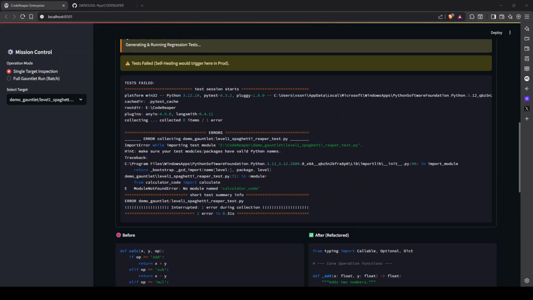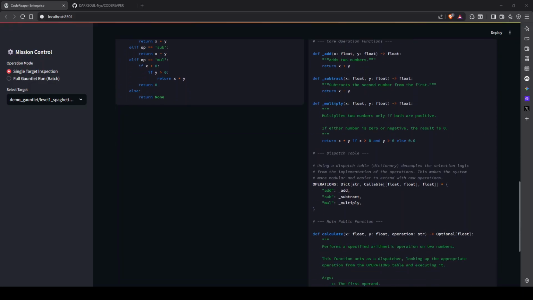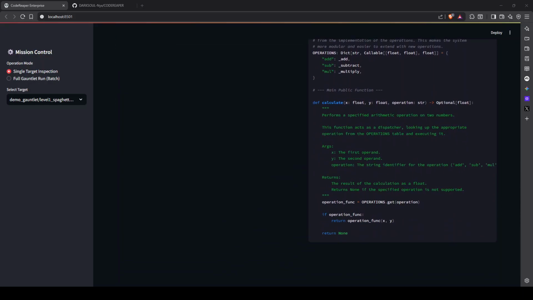Now let's see the result. You can see that the test failed and you can see the before and after code restored. And now let's go to Level 2.